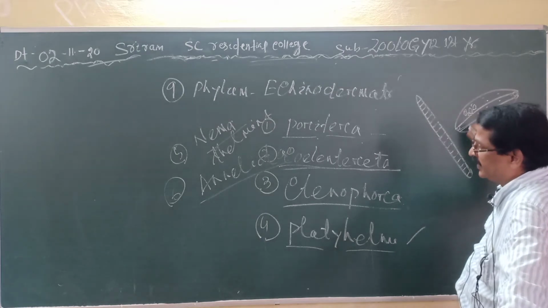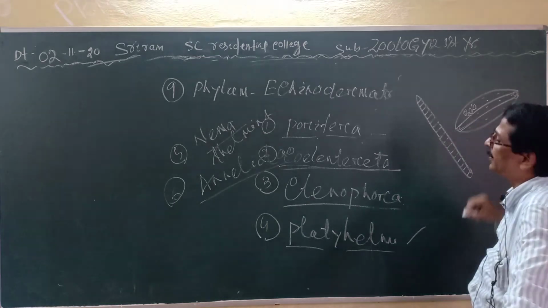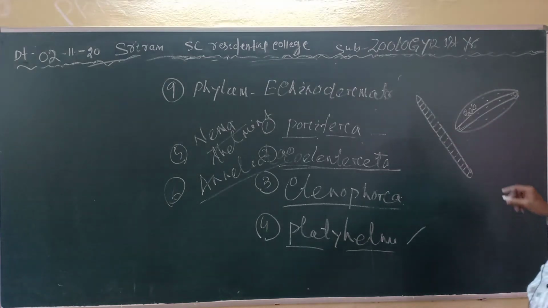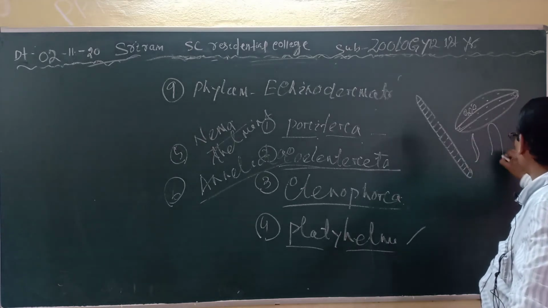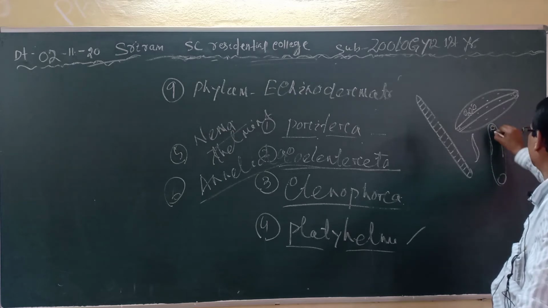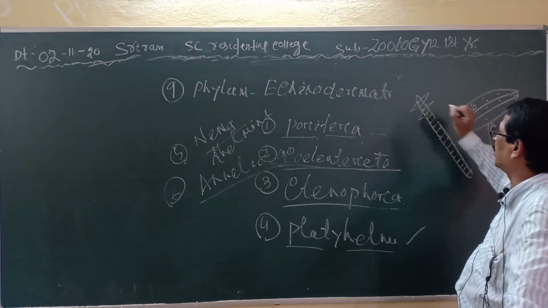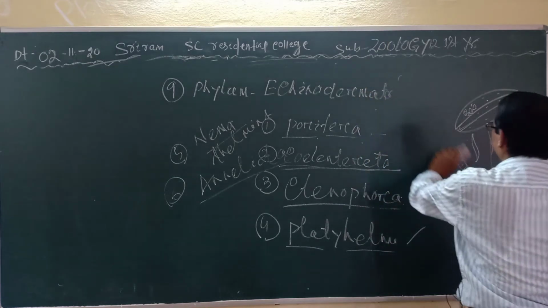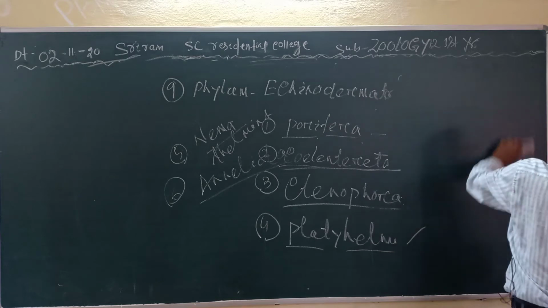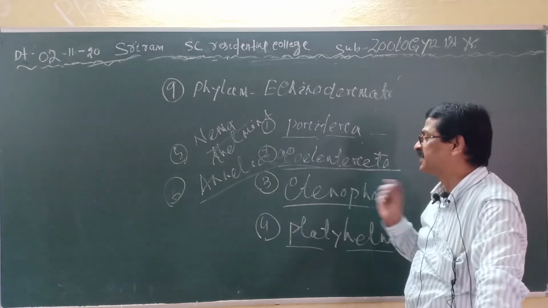Examples are the earthworm, the leech, and Nereis. The locomotive organelles are the setae, hook-like structures, or the sucker which is present in the leech, and the parapodia which is present in Nereis. And here a closed circulatory system is found, and the hemoglobin is dissolved in the plasma of the blood. So the blood is itself red in color. Clear? And this is the Annelida.